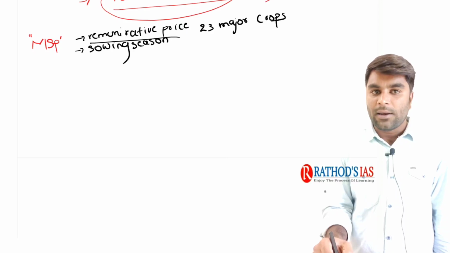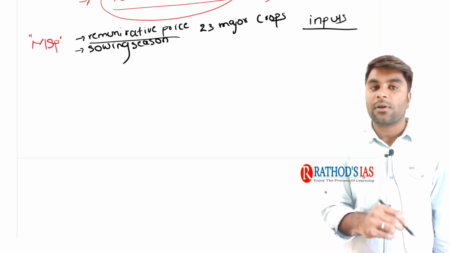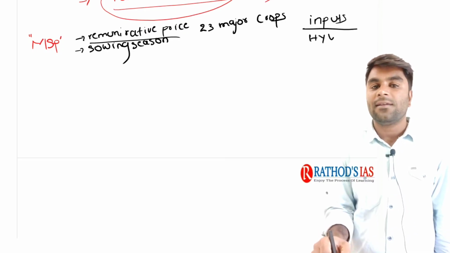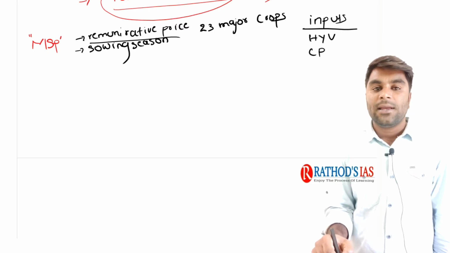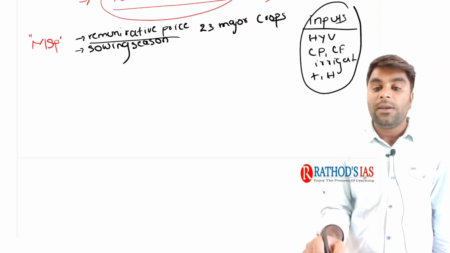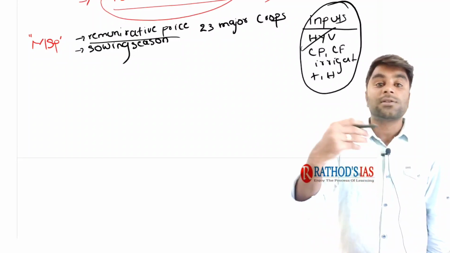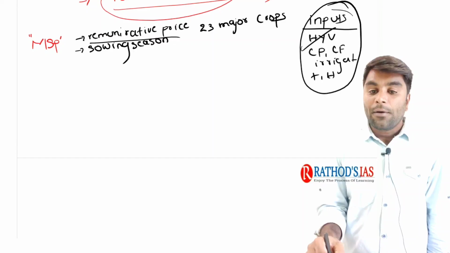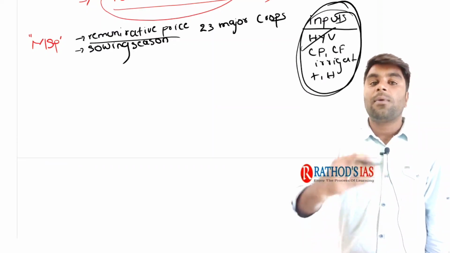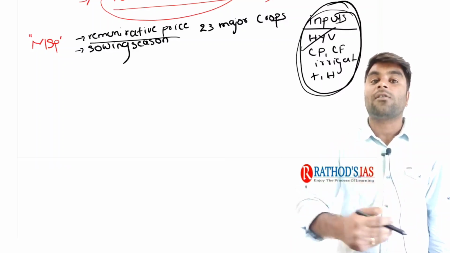Now, in order to take up agriculture, a farmer needs various inputs. We call them agricultural inputs. For example, he needs high yielding variety seeds, chemical pesticides, chemical fertilizers. He needs to provide irrigation. He needs some kind of farm equipment such as tractors and harvesters. All these are various kinds of inputs which became necessary right after the Green Revolution in the country in order to increase the production of food grains. Now, in order to have all these inputs, the farmer needs to incur some amount. The farmer needs to spend some amount. We call it the cost of production.